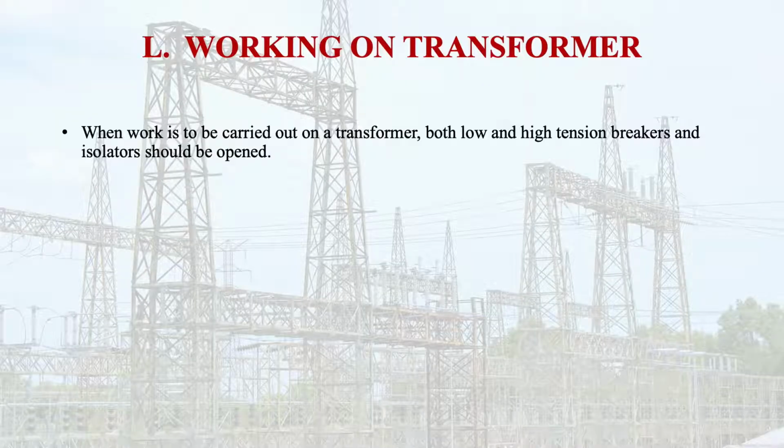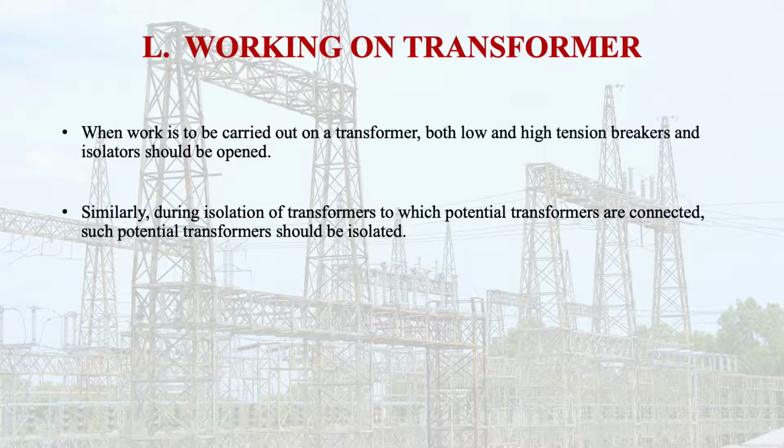So let us discuss working on a transformer. Learners, this is a very important part, and all the safety precautions and safety instructions should be followed while working on the transformer. When work is to be carried out on the transformer, both low and high tension breakers and isolators should be opened. That means first the transformer is isolated by keeping the breakers and isolators in open position. Similarly, during isolation of transformers to which potential transformers are connected, such potential transformers should be isolated.